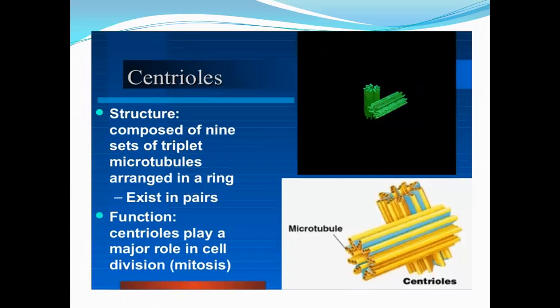Centrioles. Structure: composed of 9 sets of triple microtubules arranged in a ring, existing in pairs. Function: centrioles play a major role in cell division.